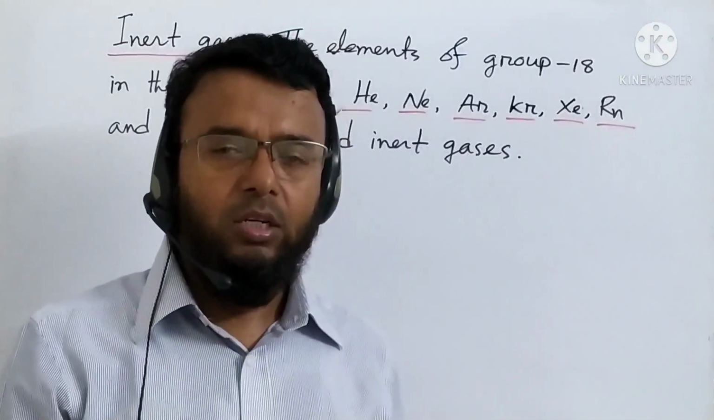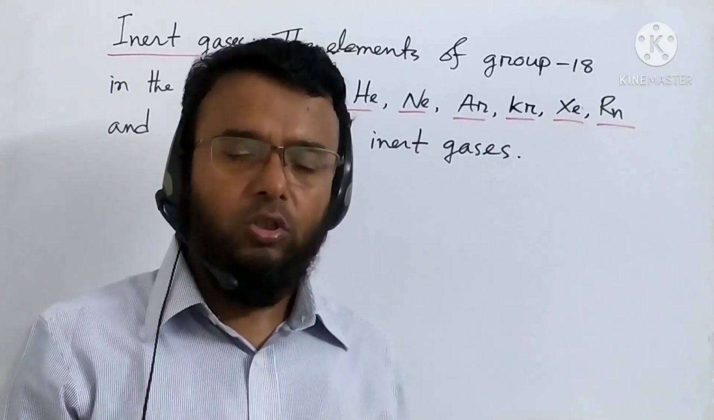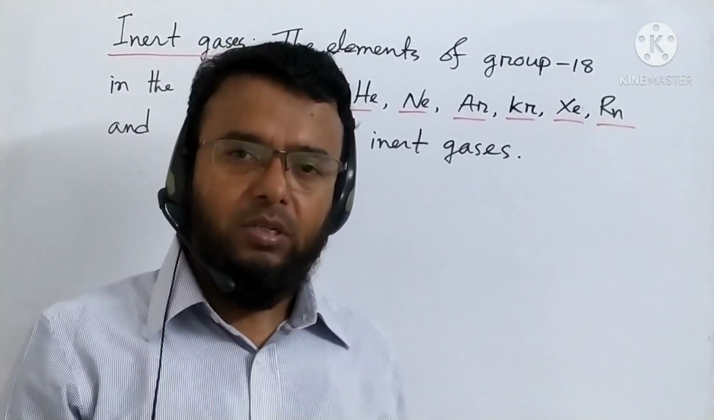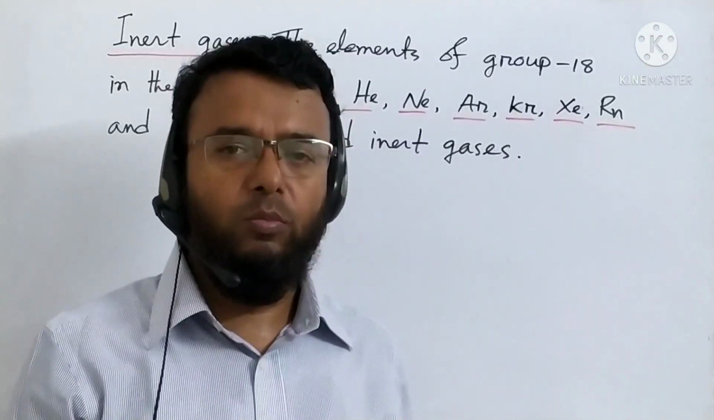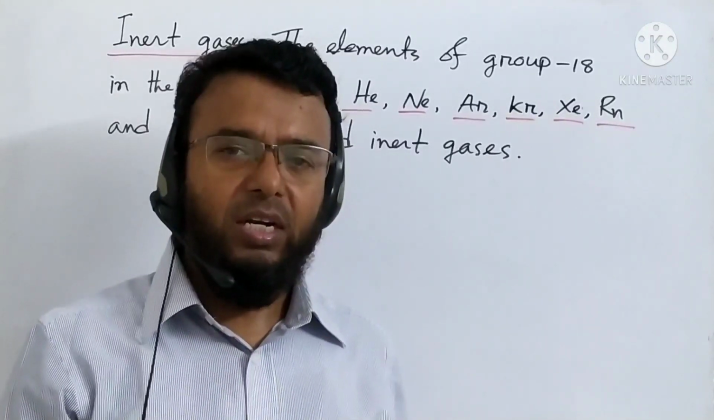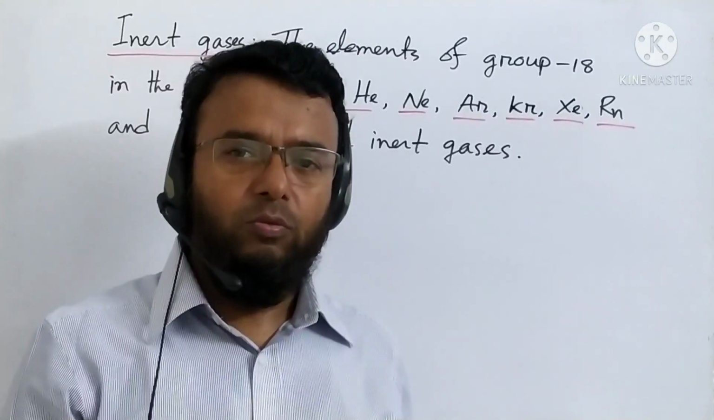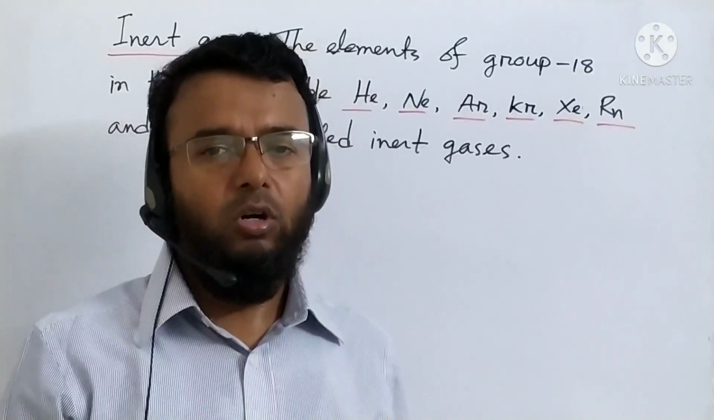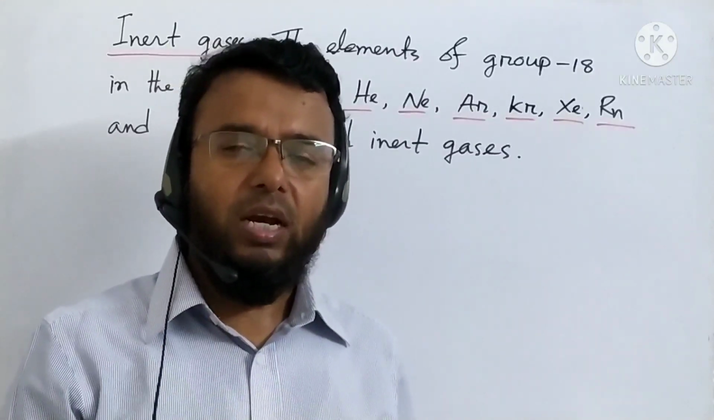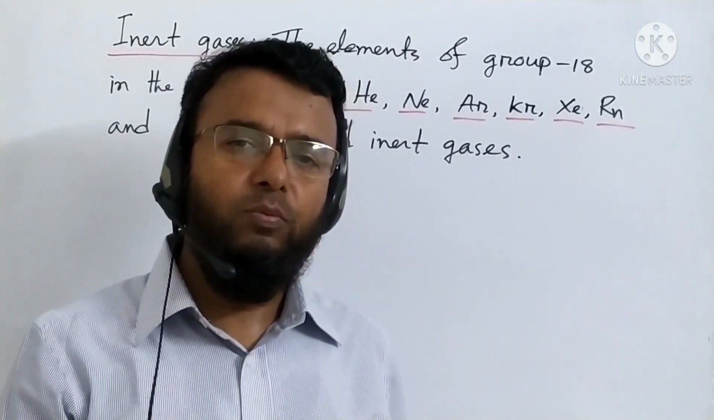Again I am telling, why are these inert gases? Because they do not accept, donate, or share electrons with other atoms to form bond. That means they remain inactive to form bond. For this reason these elements are called inert gases, because their outermost energy level is fulfilled by electrons.